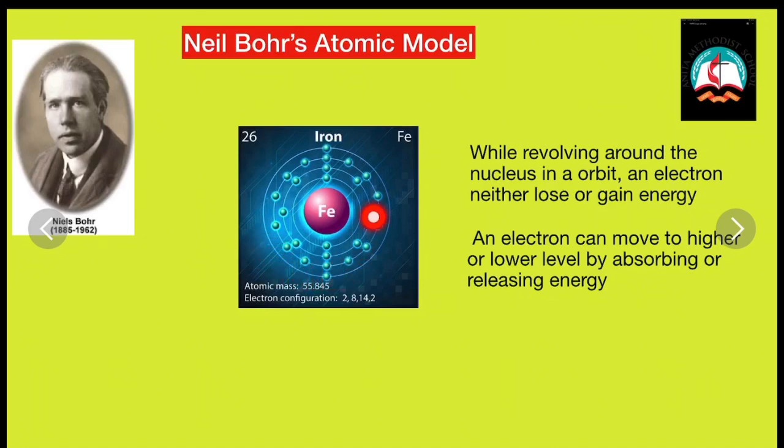Electrons revolve in their orbits. The next postulate was that an electron can move to a higher or lower level by absorbing or releasing energy. So electrons can jump from one level to another. When it jumps from a lower level to a higher level, it absorbs energy, and when it jumps from a higher level to a lower level, it releases energy.